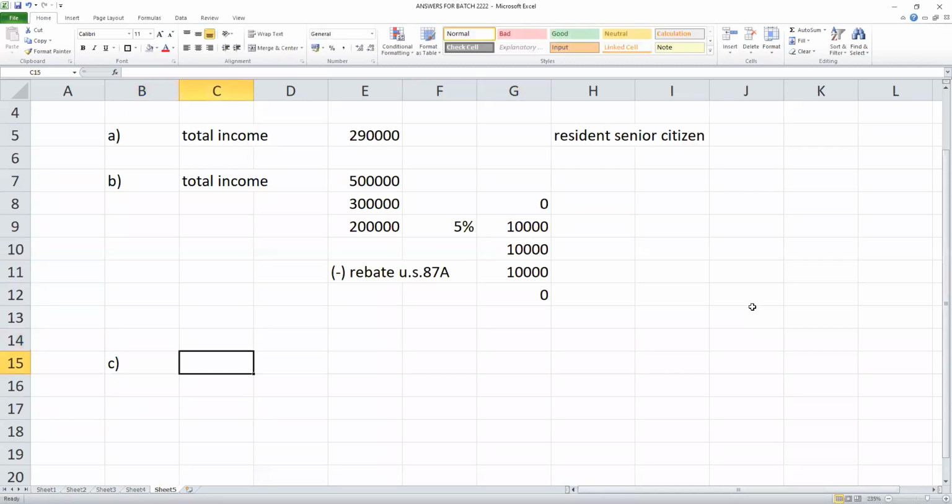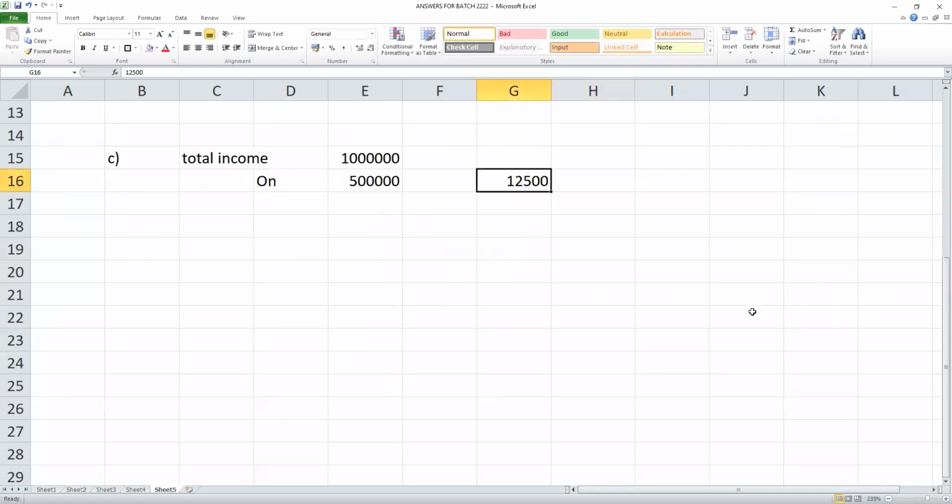Next, 10 lakhs. If total income is 10 lakhs, what is the tax a senior citizen has to pay on the first 5 lakhs? 10,000, whereas the general category has to write 12,500. The balance 5 lakhs, above 5 lakhs, is taxed at 20%, which is 1 lakh. We have to pay 1,12,500 for the general category, but for a senior citizen resident it is 1,10,000.